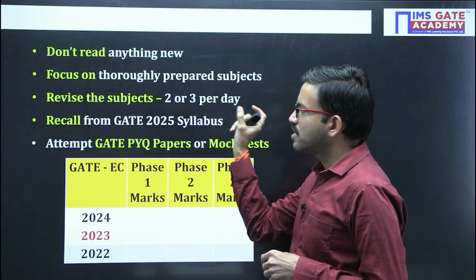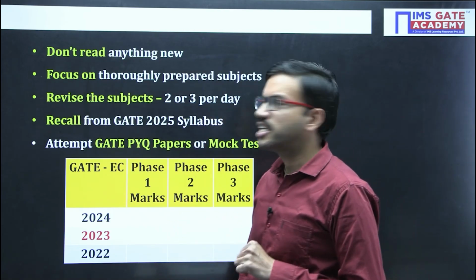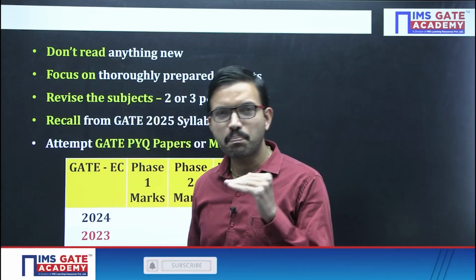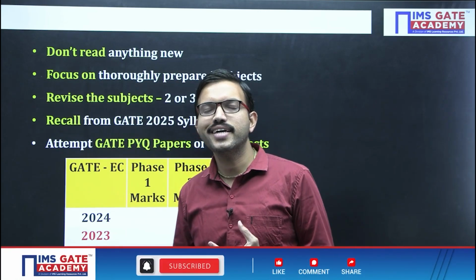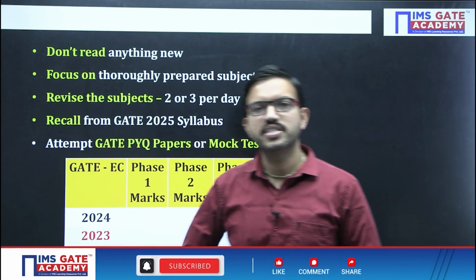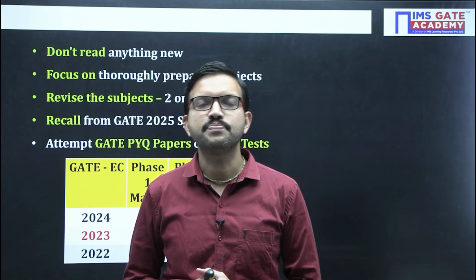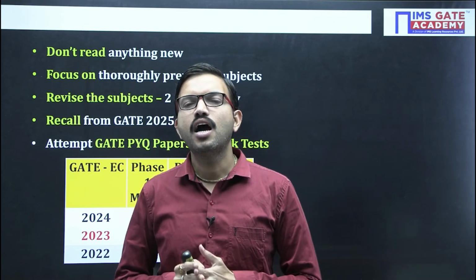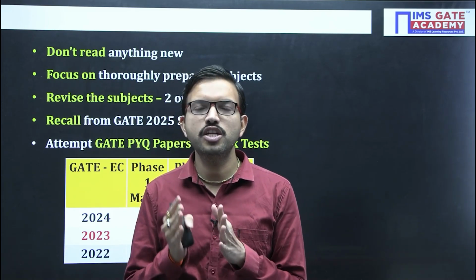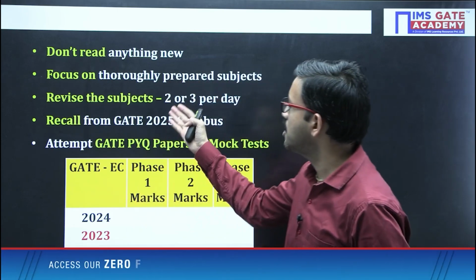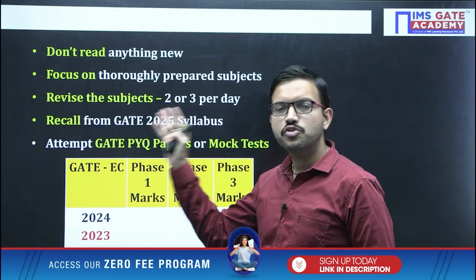And then since you are having only 3 days time, whatever the total number of subjects by this time, see, ECE students are lucky, you are having total 10 subjects including GA and maths. Okay, you are having 10 subjects. Out of 10 subjects, if you have thoroughly prepared 6 subjects, then accordingly on a daily basis you can do 2 subjects, you can do the revision.